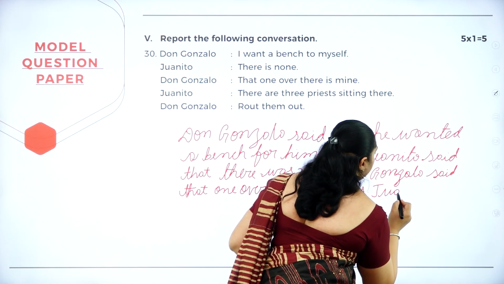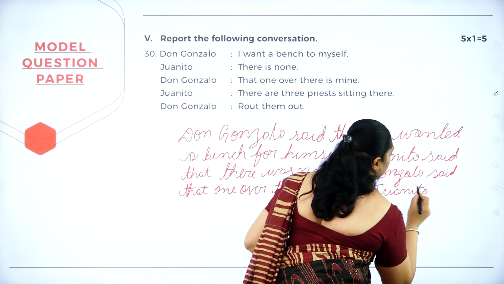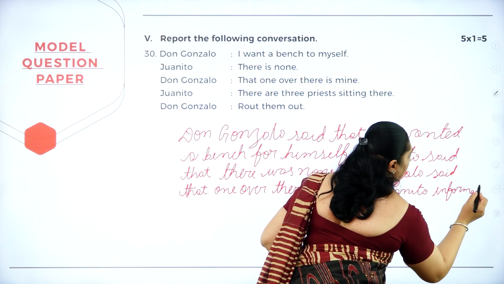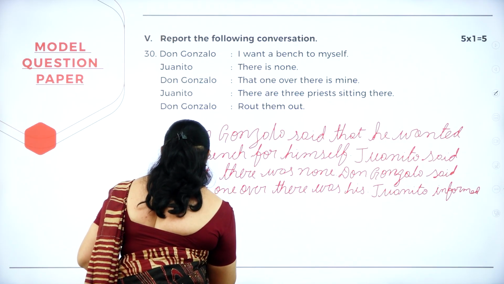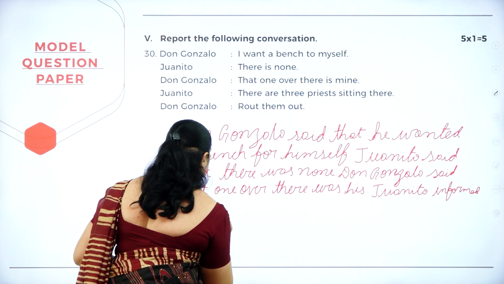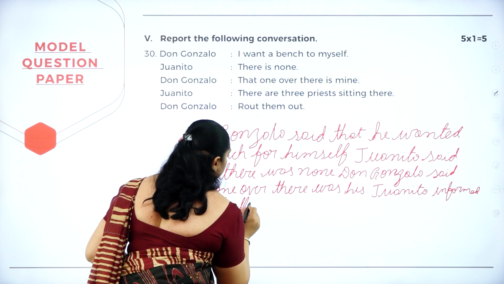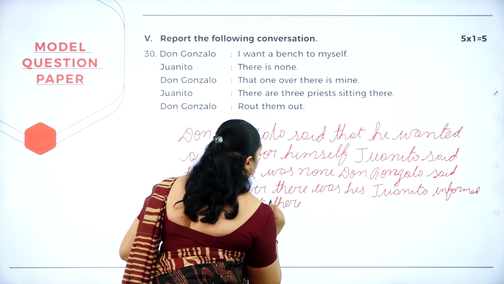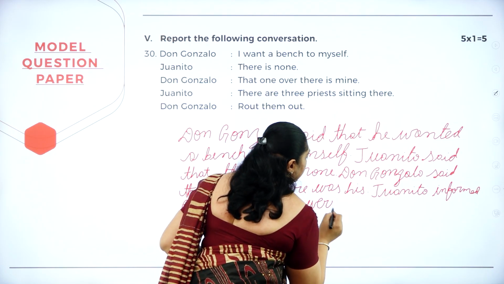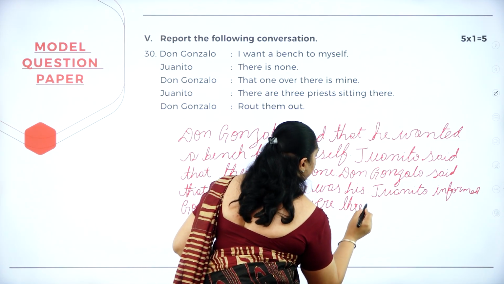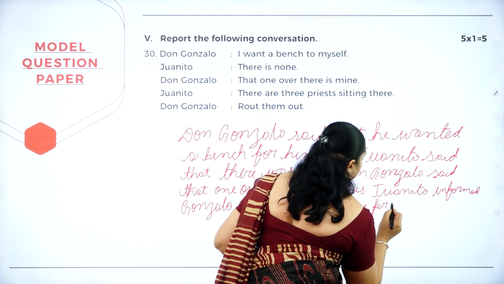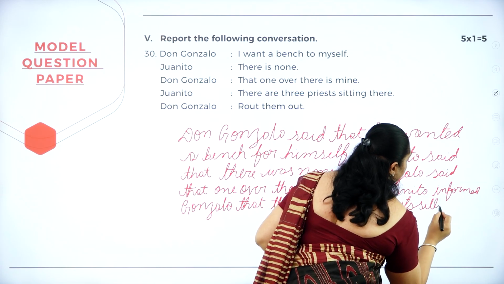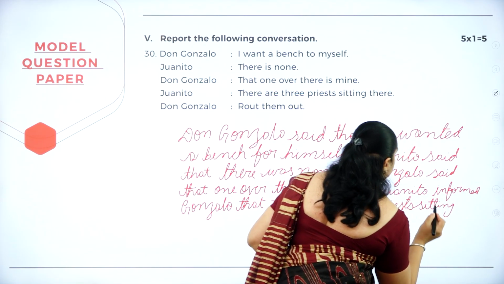Benito, there are 3 priests sitting there. Benito informed Gonzalo that there were 3 priests sitting there.